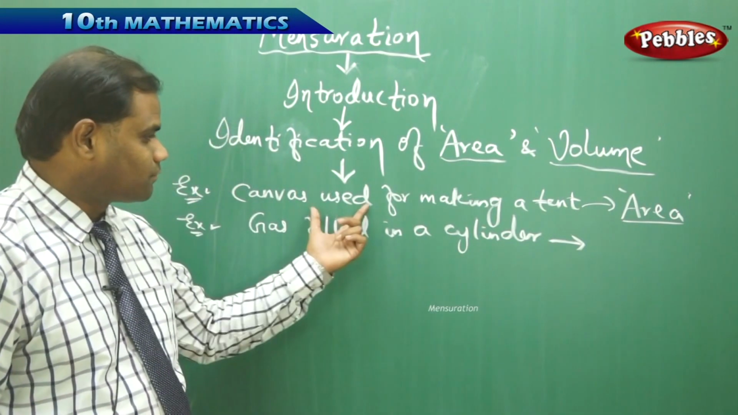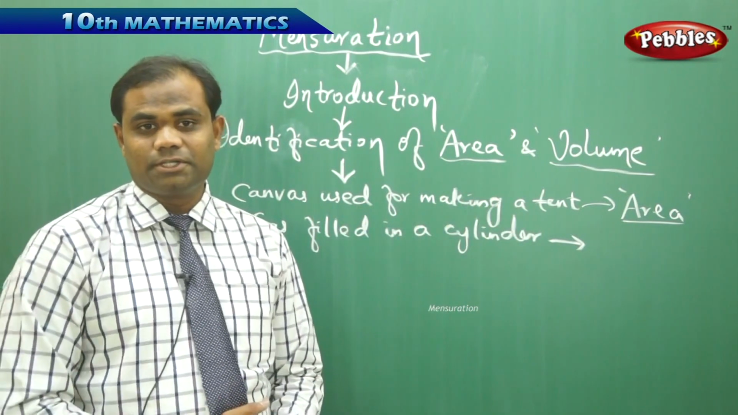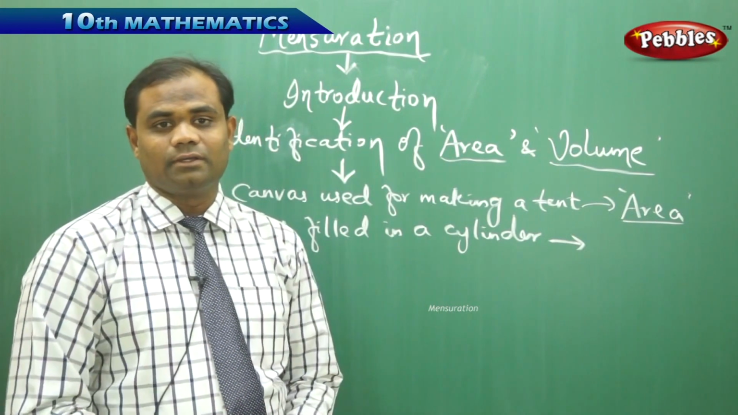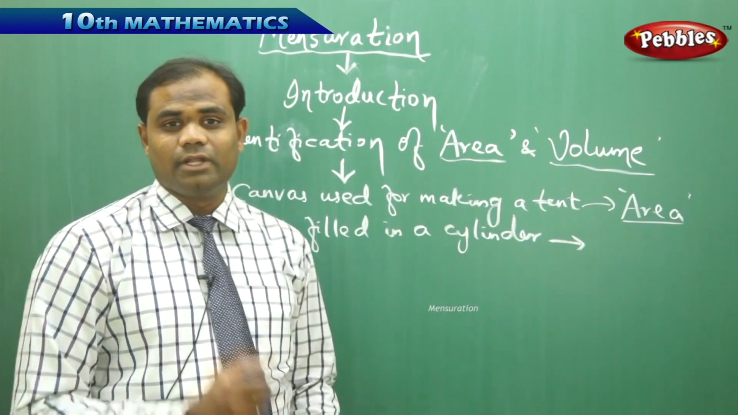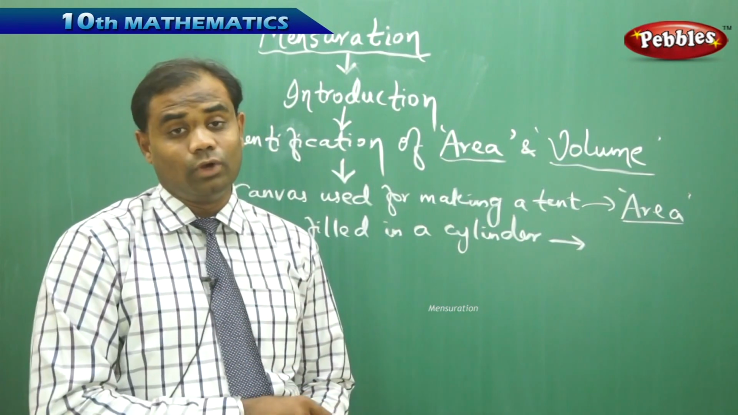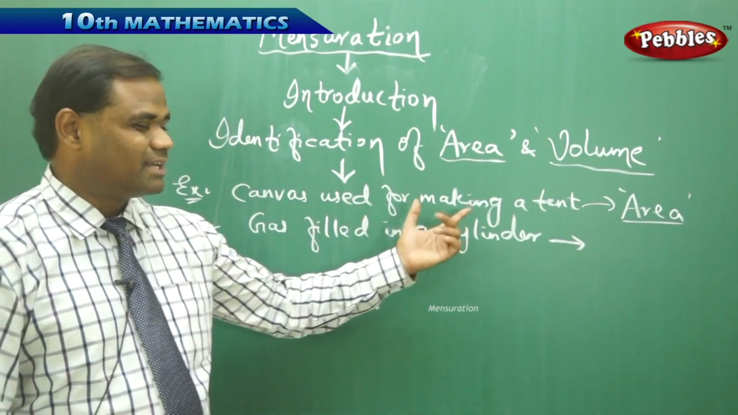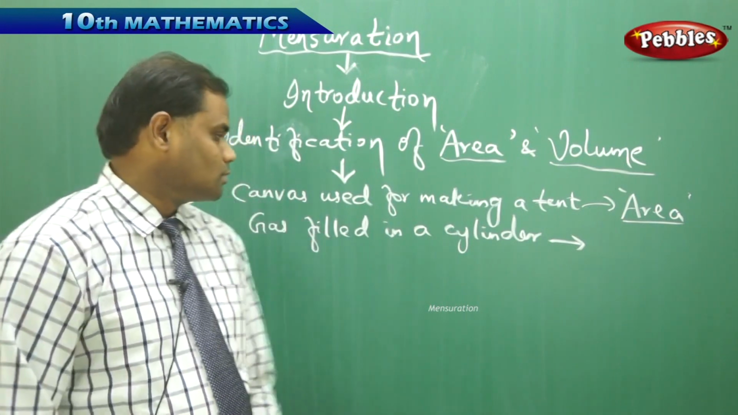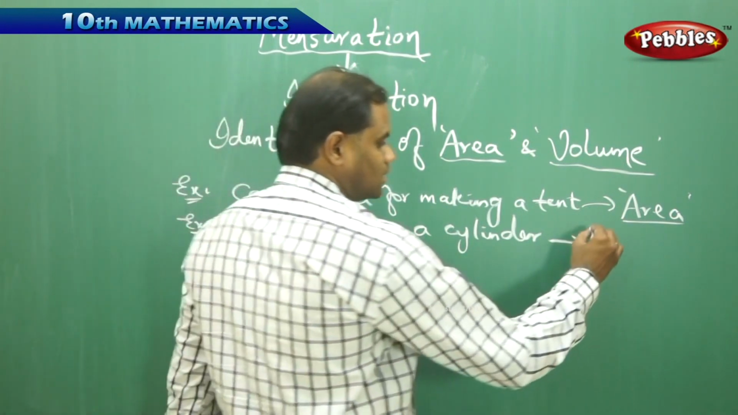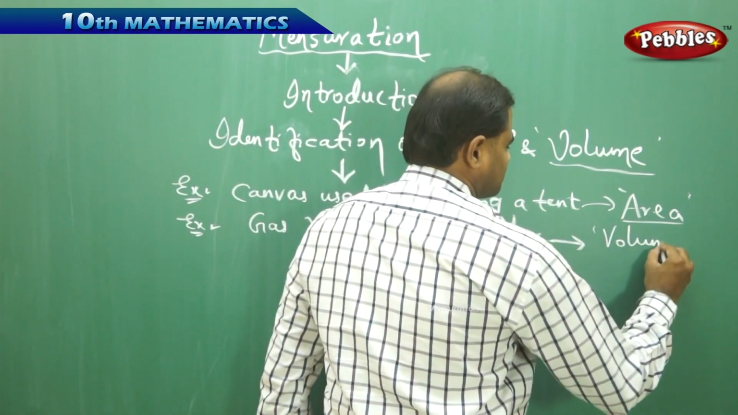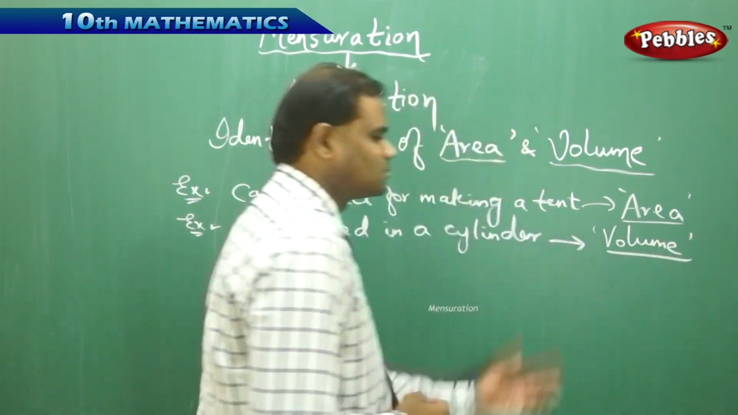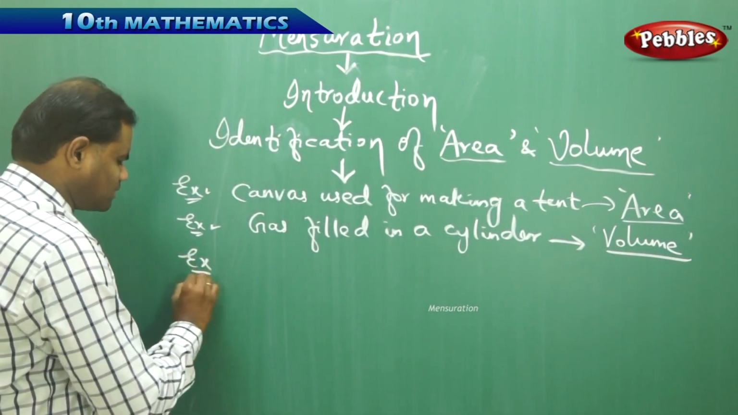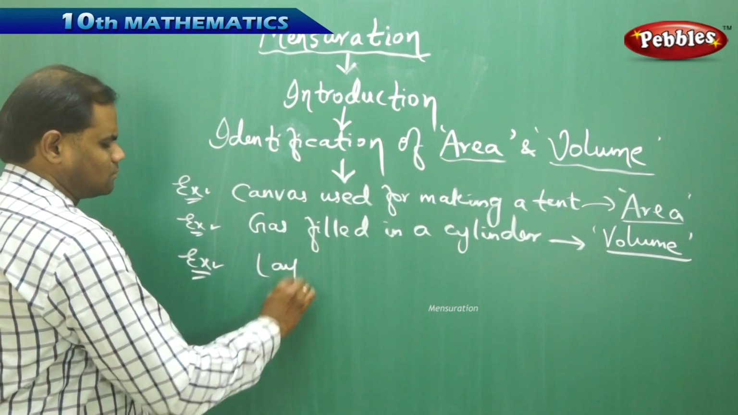When we take the amount of canvas for making a tent, we measure the canvas through the area, is how we need to identify whether the problem is related to finding the area or the volume from examining carefully the given situational problem is very important. So gas filled in a cylinder is identified to be the volume related problem out here. Let's take some more examples in identifying here.